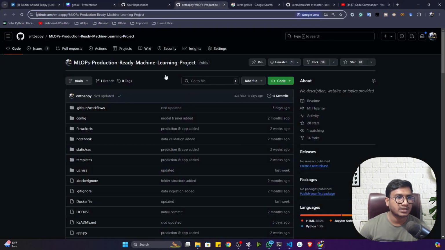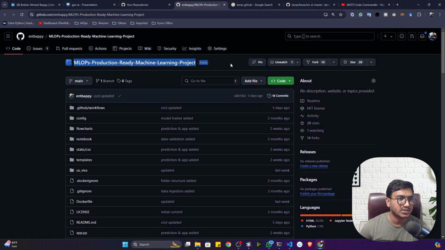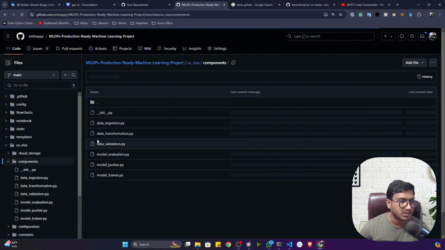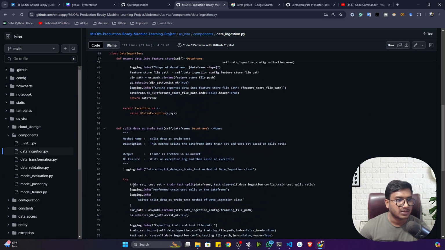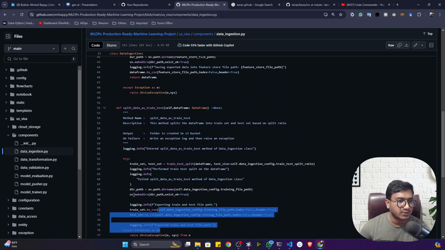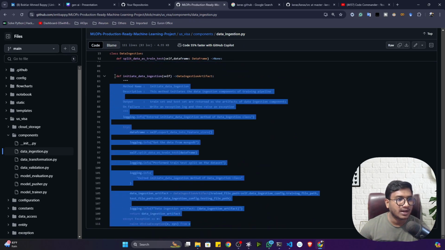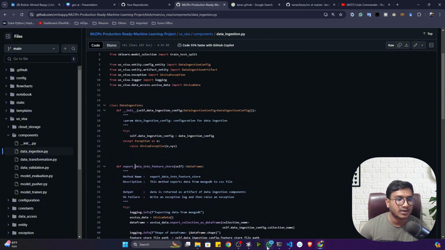But if you see a very big implementation, any ML project or deep learning project, you will see that I've written lots of classes. Let me show you. Inside US Visa, if I open the components, let's say data ingestion, you can see I've written a class there. Class is required because you can see lots of functions I have to handle. And whenever you have lots of functions, lots of methods, that time you can write a class.